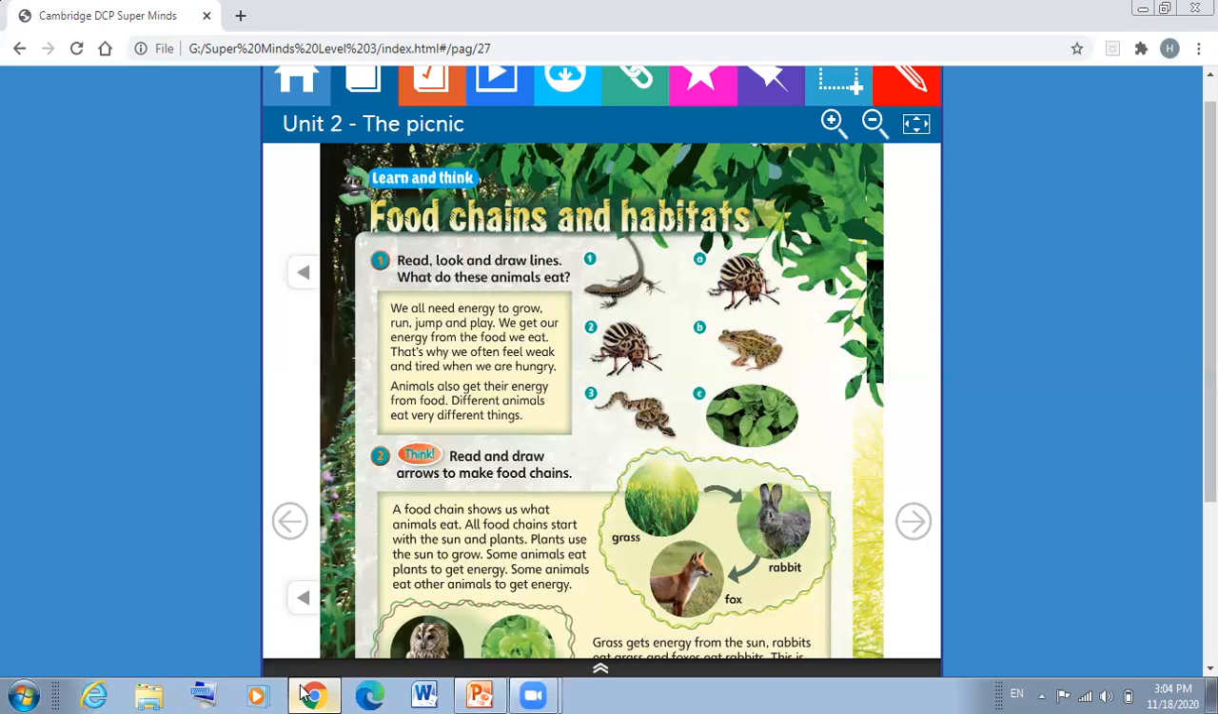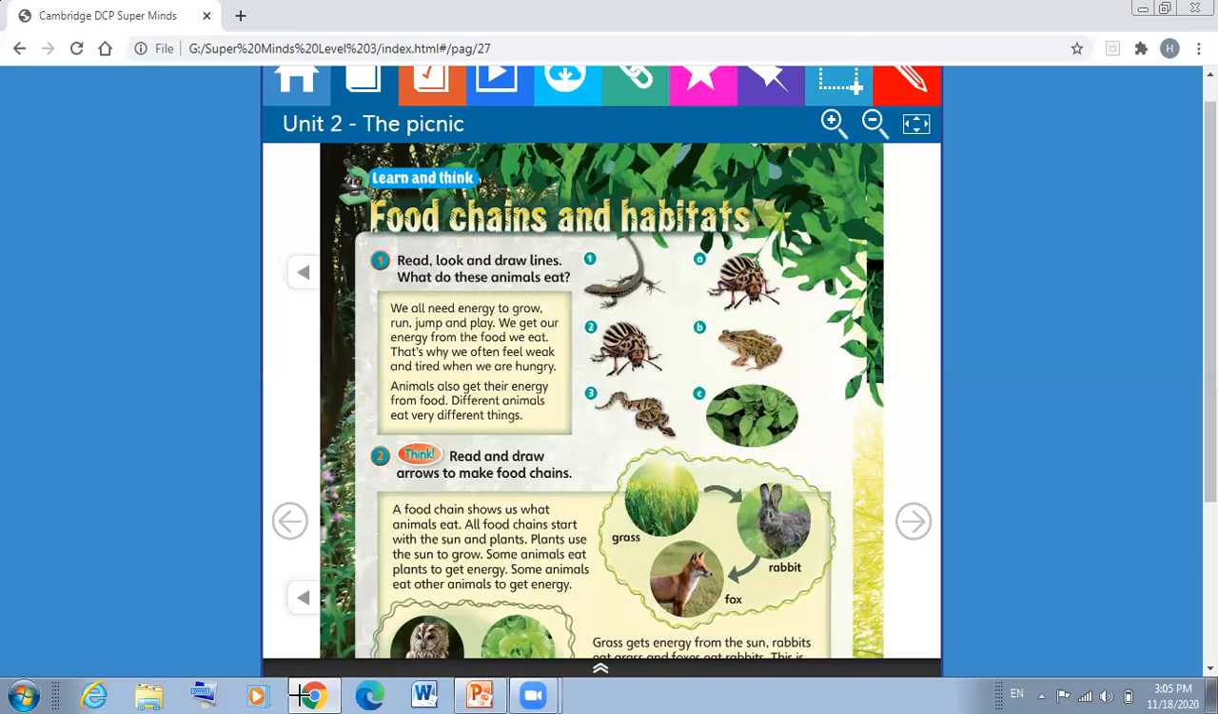Do you know what's the meaning of energy? Yes, it is the activity. In Arabic, we call it طاقة. Okay, طاقة. So we all need energy. Why do we need energy again? To grow, run, jump, and play. So where do we get this energy from? We get the energy from the food we eat, from the food.